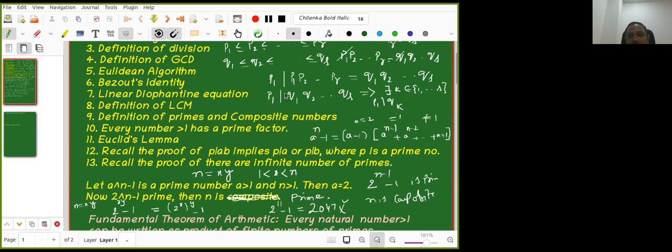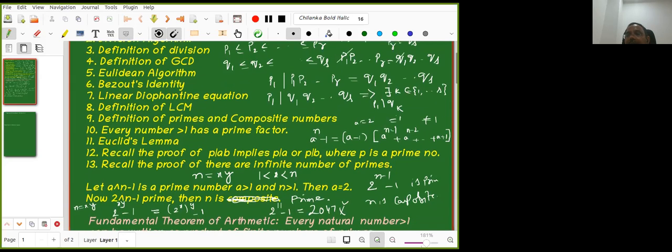I'm not going further. See, generally people teach it like this, right?